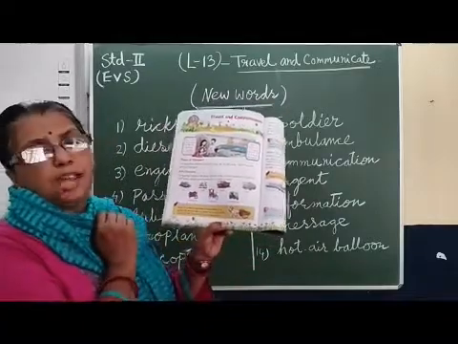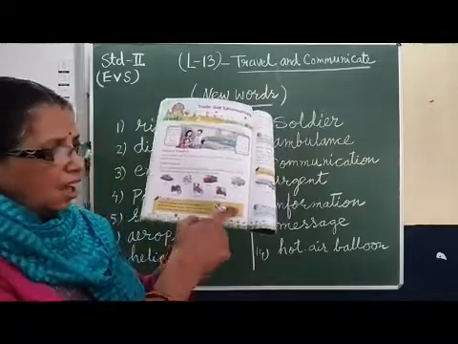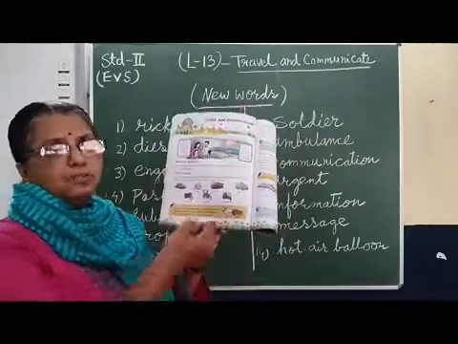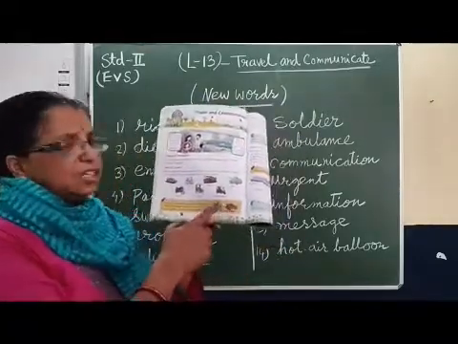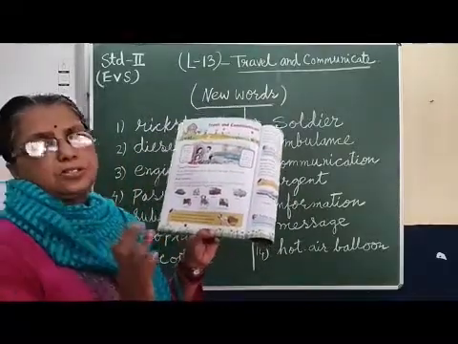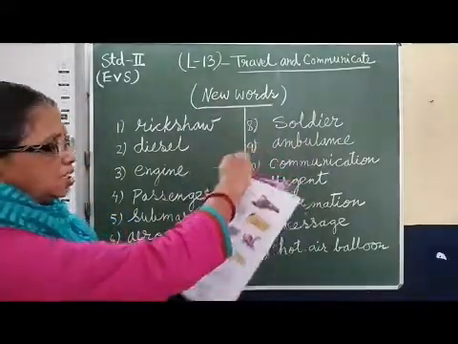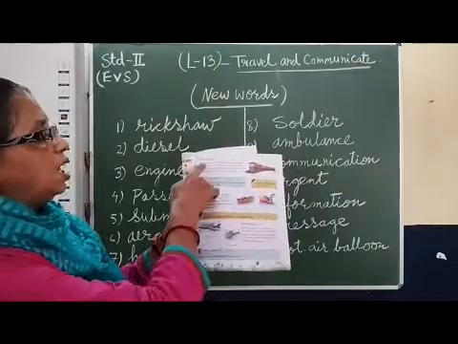If it is pulled by a bullock, then it is called a bullock cart. That means this is a cart which is pulled by animals. This does not need any diesel or petrol. Okay. Now come to the next page, that is page number 75, rail transport.